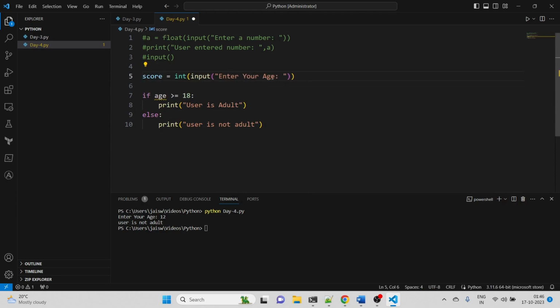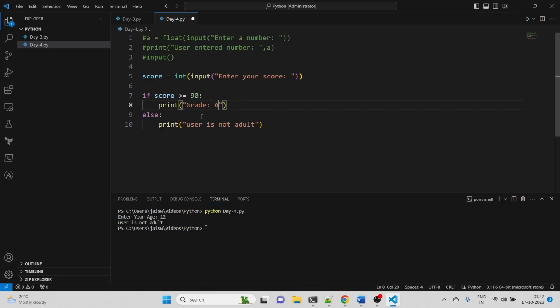Maybe let us put enter your score. And here we can write: if score is greater than or equal to 90, in that case we can print grade A.